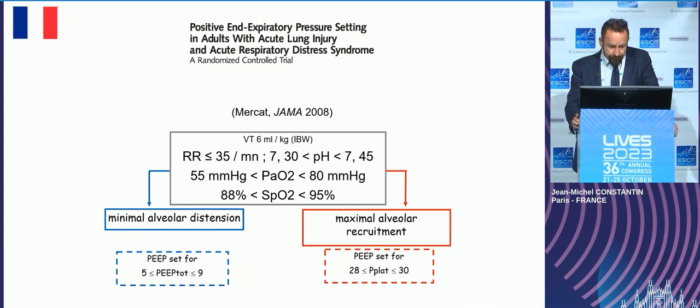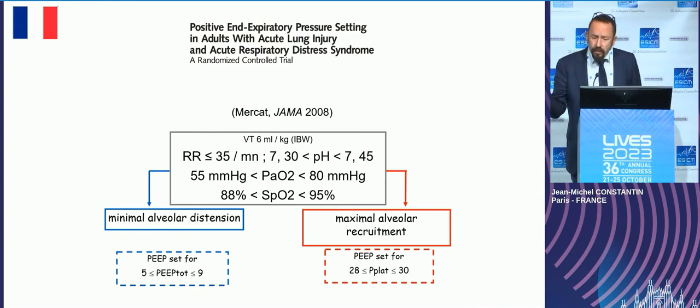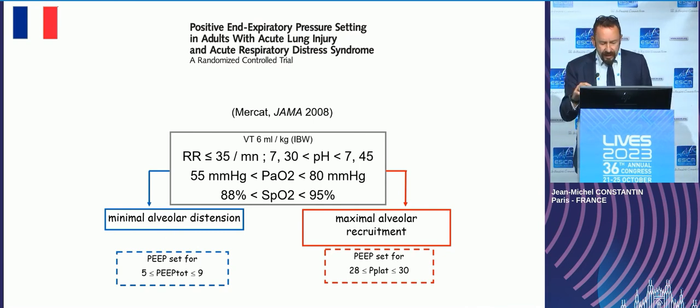ALVEOLI trial. And the third trial is probably not the same, the French trial from Alain Mercat, comparing a low PEEP strategy, minimal alveolar distension using a PEEP between 5 and below 10, and maximum alveolar recruitment.